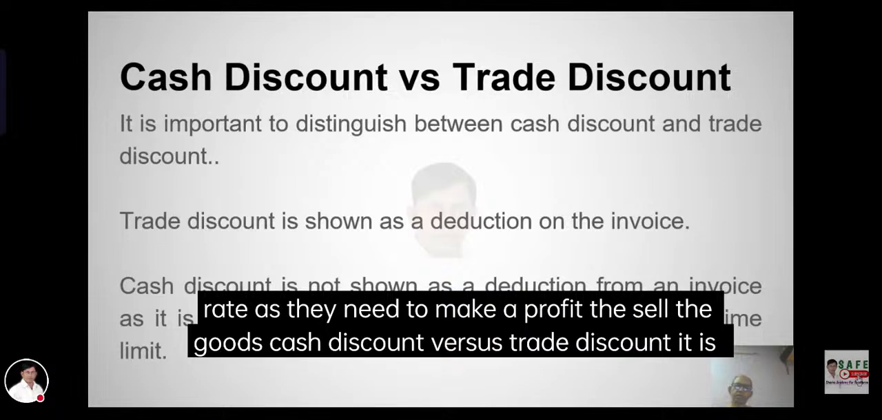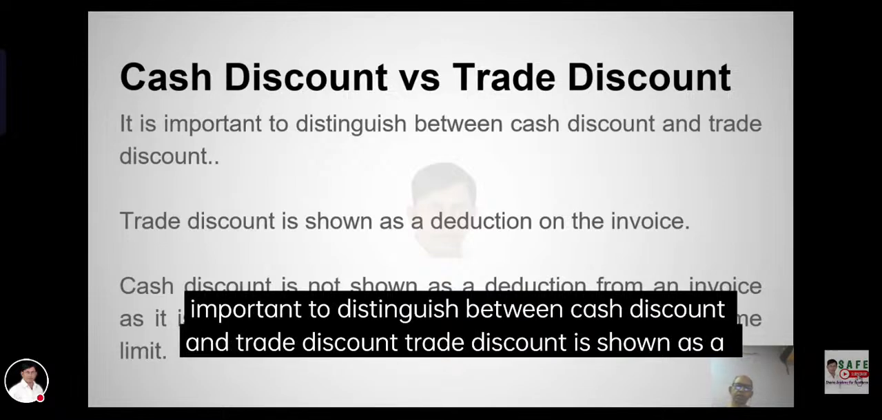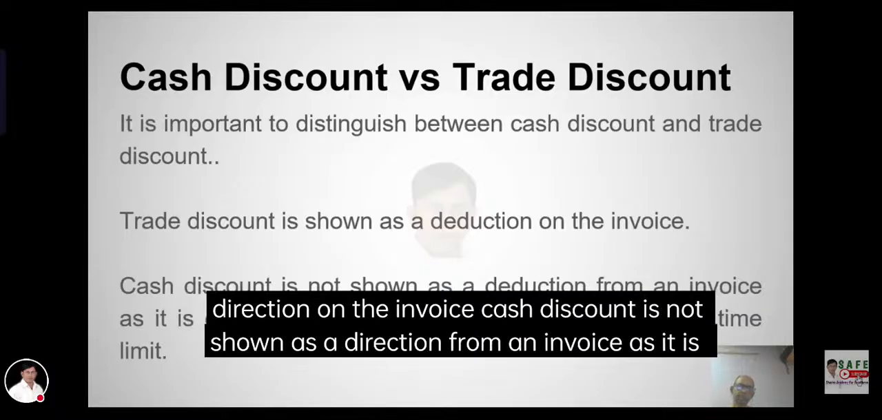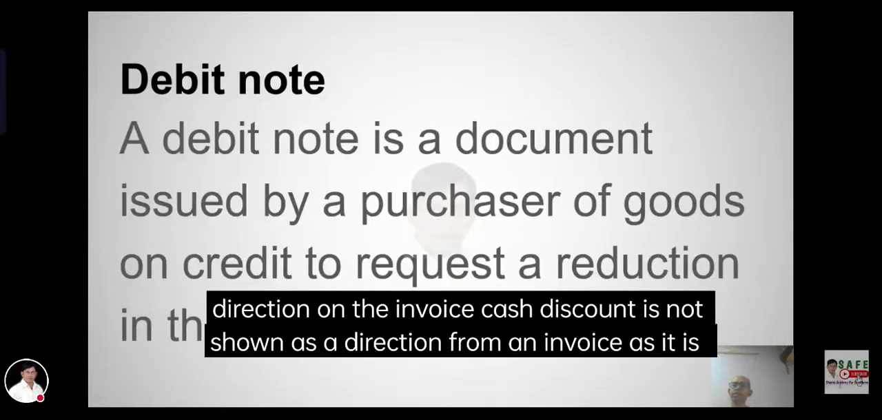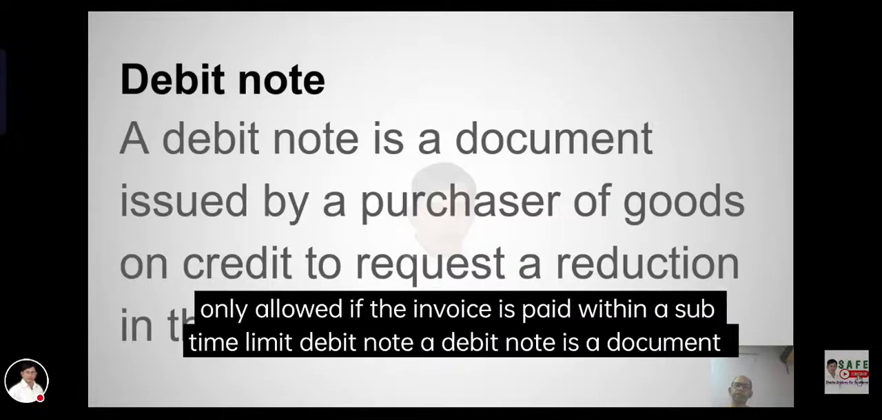Cash discount versus trade discount. It is important to distinguish between cash discount and trade discount. Trade discount is shown as a reduction on the invoice. Cash discount is not shown as a reduction on an invoice, as it is only allowed if the invoice is paid within a set time.